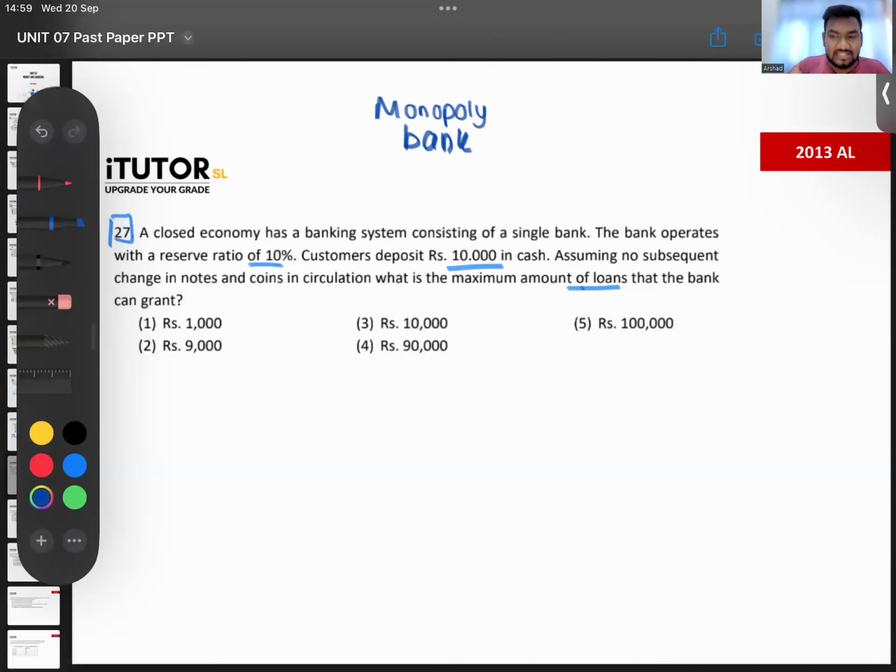So when you get a question like this, you need to do the question considering this as a banking system, not as a single bank. You have to do the question like you do a banking system question. You have to use the deposit multiplier. It's not practical at all, guys, when you have one single bank. That bank can't lend and the customer won't come and put in the same bank. Not practical at all, but that is how your theory is made. So I am not the one who made this. What to do? Remember, you need to do it as a banking system question.